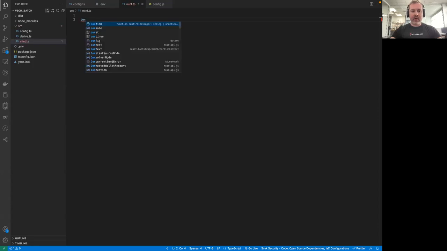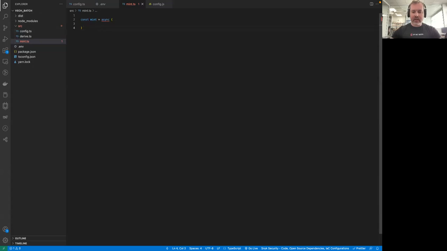So let's create a function. Let's call it mint. Let's make it asynchronous. And let's open the brackets and leave some space for the arguments. Let's turn it into an arrow function and prepare the curly braces to host the body of the function.